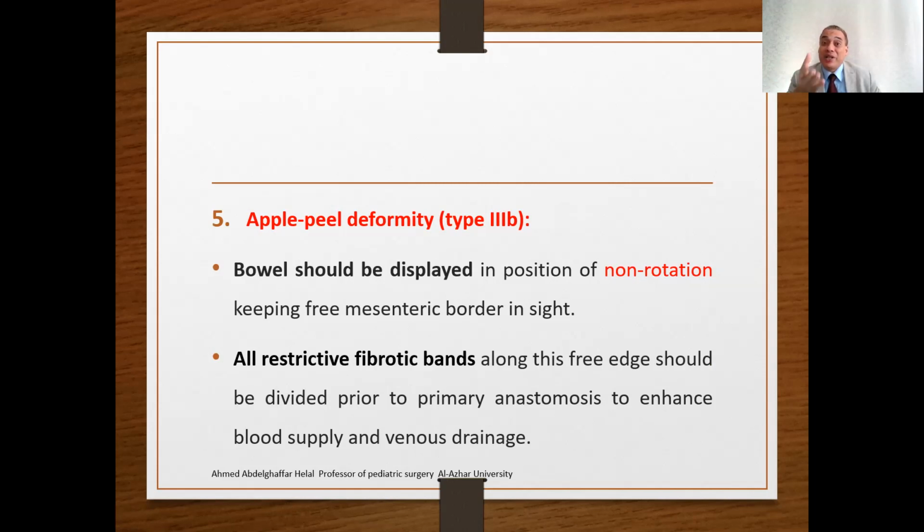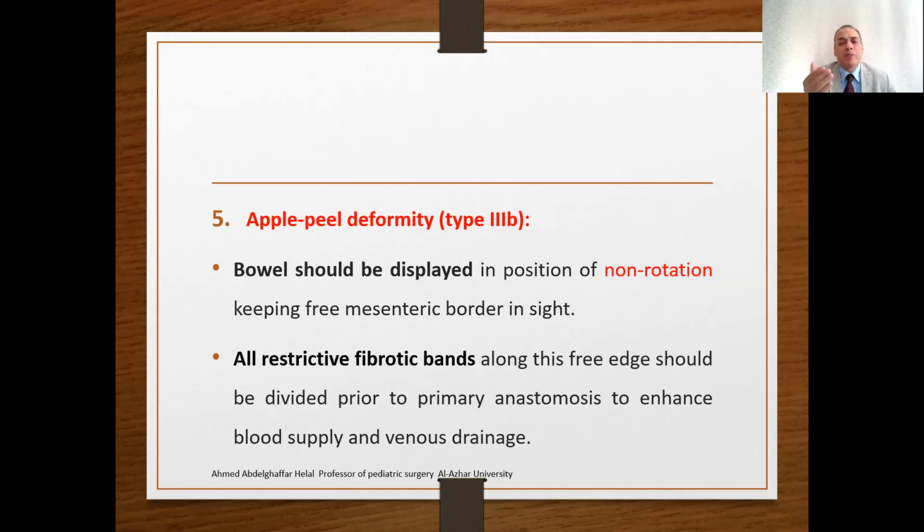The problem here in such cases is that the presence of these bands or fibrotic bands may cause ischemia in such cases of apple peel deformity. So the bowel should be displaced in the position of non-rotation, keeping the free mesenteric border.